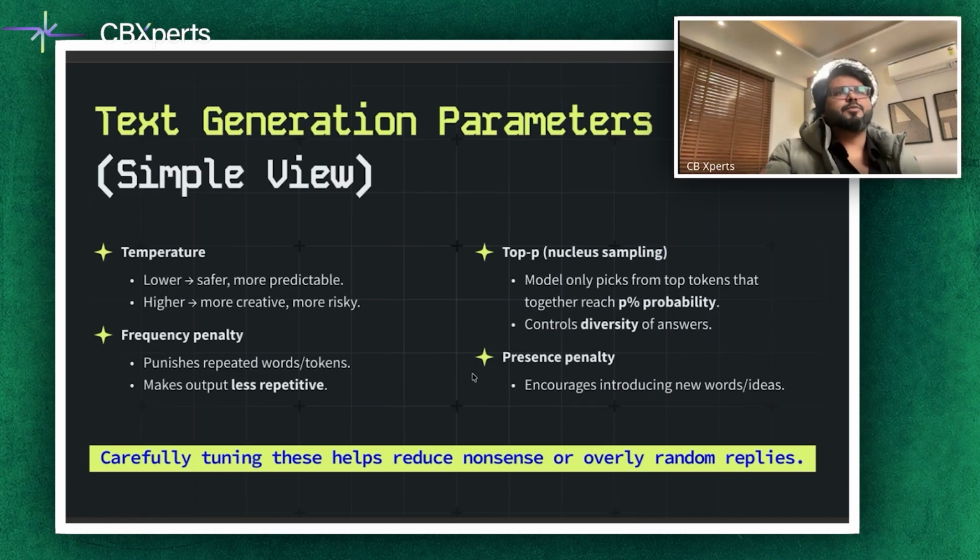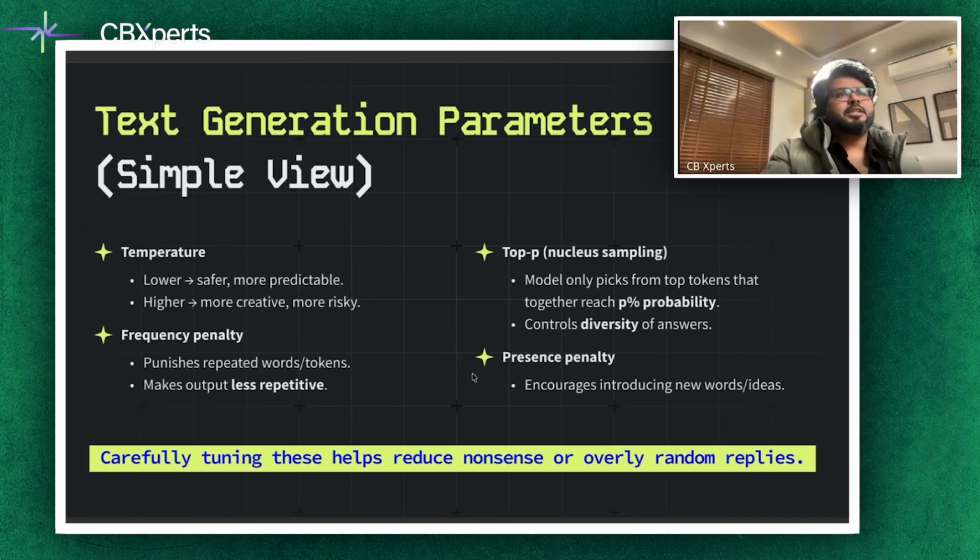Then there was another thing which we call top P. This is like nucleus sampling, which restricts the model to the smallest set of tokens whose cumulative probability reaches a number P, and we discussed that in the past. And then we had presence penalties, which encourage the model to bring in new ideas. Think of these like adjusting masala in a curry. You can go mild or high or spicy, and repetition penalties avoid too much salt and ensure the final dish is balanced.